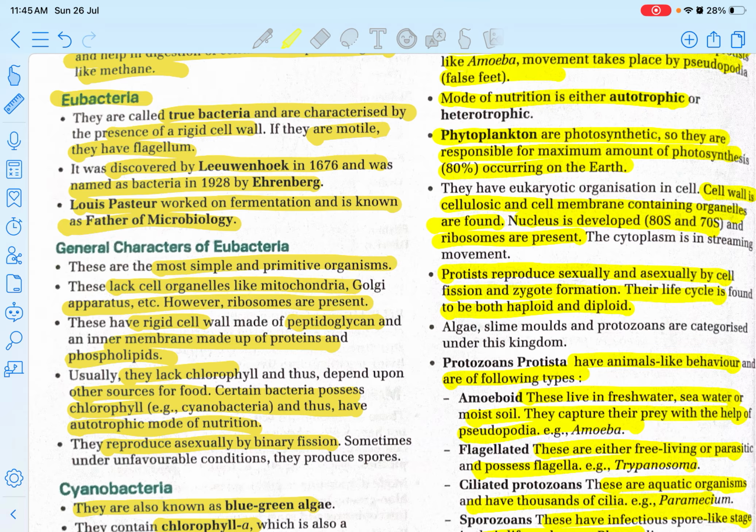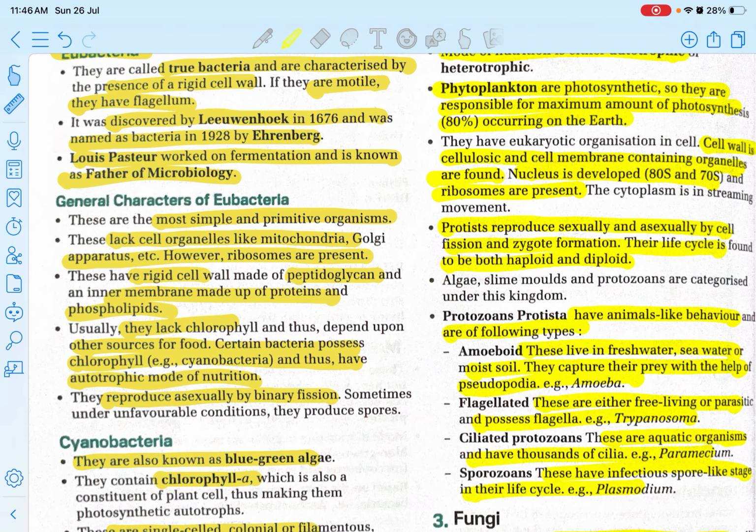That's factual information. Now general characteristics would be that these are the most simple and primitive organisms. They lack cell organelles like mitochondria, Golgi apparatus. However, ribosomes are present. These have a rigid cell wall made of peptidoglycan and the inner membrane made up of protein and phospholipids. Usually they lack chlorophyll and thus depend upon other sources for food.